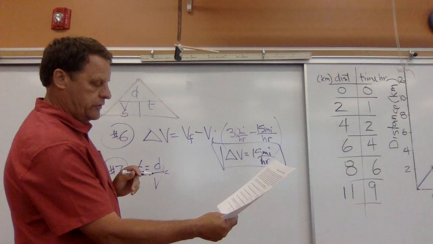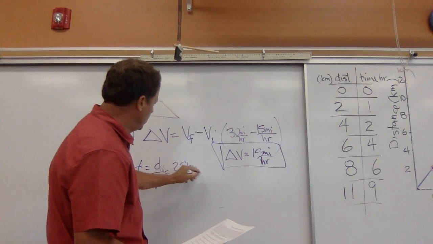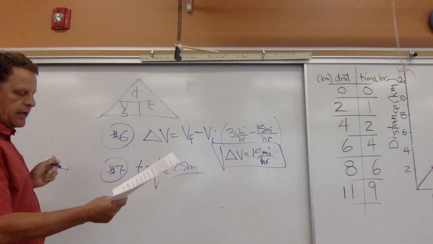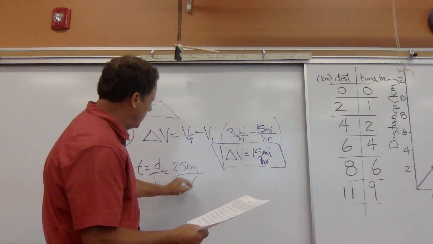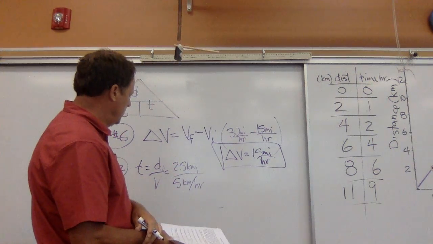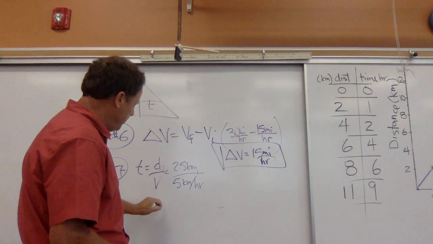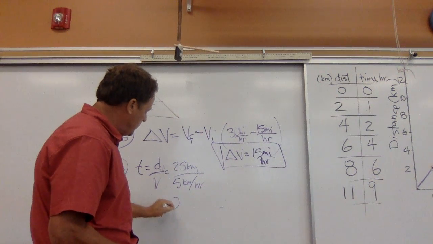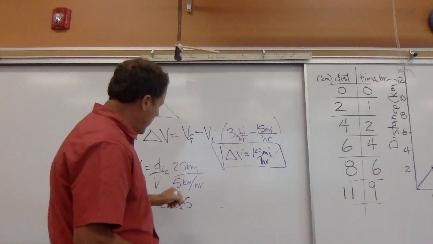Okay, so time is equal to distance divided by velocity or speed. Our distance is 2.5 kilometers, and our velocity is 5 kilometers per hour. Now we can say 2.5 divided by 5, that's equal to 0.5, or a half.